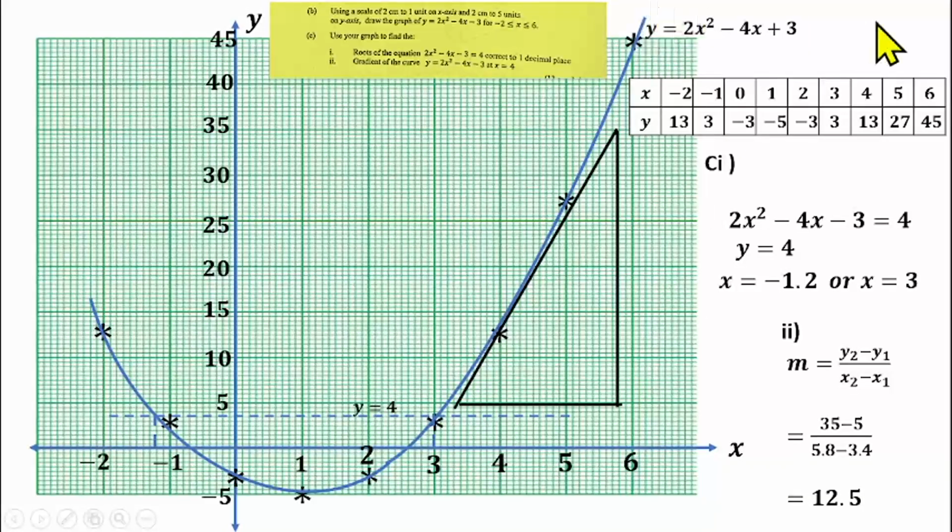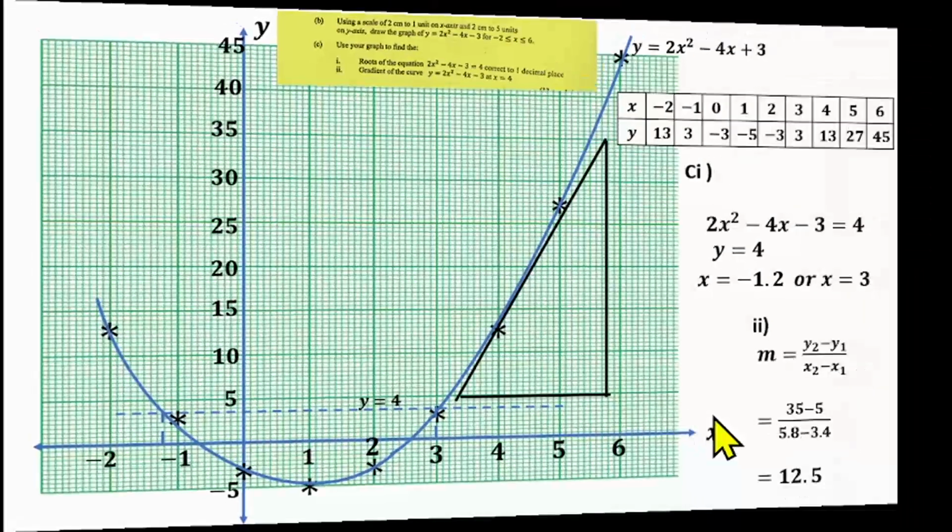Okay, I'm just labeling the graph so that you can see very well. So that's the solution to the graph.